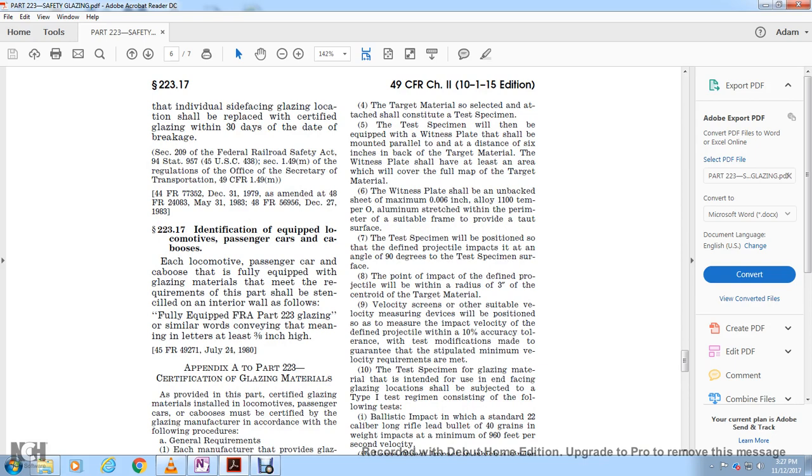Section 223.17. Identification of equipped locomotives, passenger cars and cabooses. Each locomotive, passenger car and caboose that is fully equipped with glazing material that meets the requirements of this part shall be stenciled on the interior wall as follows: "Fully equipped with FRA Part 223 glazing," or similar words conveying the meaning, in letters at least 3 inches high.